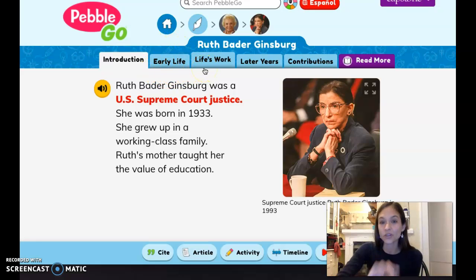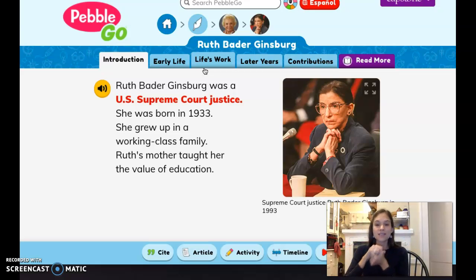That's going to really be your what, okay? That's going to tell you what did she do? What was it that she did that made her an activist? What did she do that made her a good citizen, a good member of her community? You can learn about her later years and contributions. So those are things that she did, again, to make the world a better place.